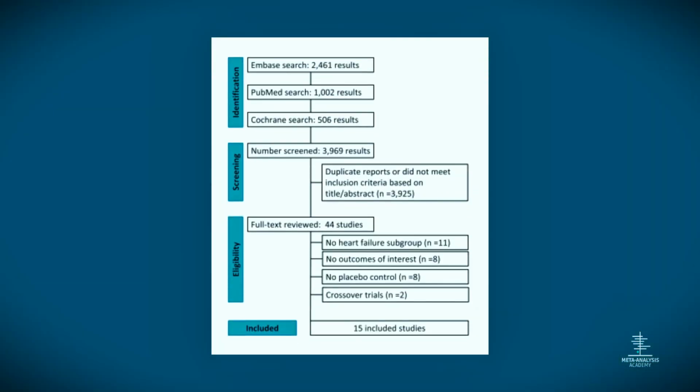This meta-analysis, for instance, started with 3,969 results, but only 15 actually met all the inclusion criteria. That means that the people who wrote this article discarded more than 3,900 studies. They evaluated all of them, and they concluded that they were not supposed to be a part of this specific research.